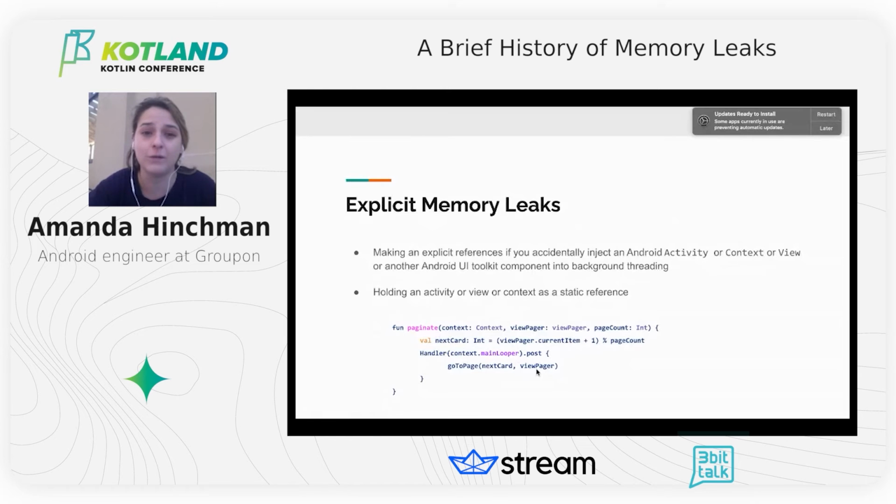This is something you do not want to do. You just want to make sure that anytime you're making references, like I said, to the context, the view, activities, fragments, etc., this is occurring in the main thread. This is an explicit memory leak because this is something that you can see reading the code.